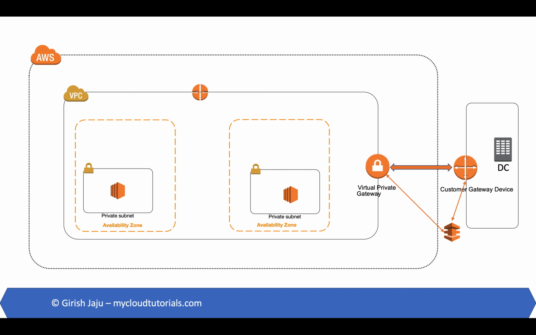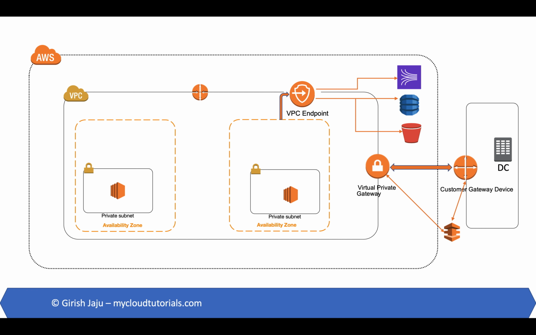Let's discuss VPC endpoints. When you connect your EC2 instance to other AWS services like S3 or DynamoDB, the traffic is routed through the internet. In many situations, this is unacceptable due to governance and compliance needs. A VPC endpoint enables a private connection between your VPC and supported AWS services. VPC endpoint services are powered by AWS PrivateLink.